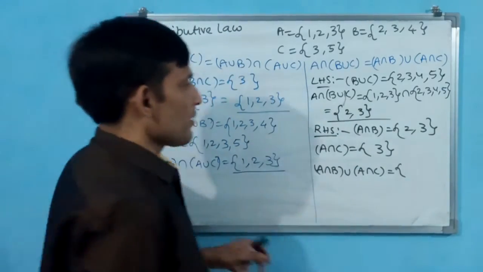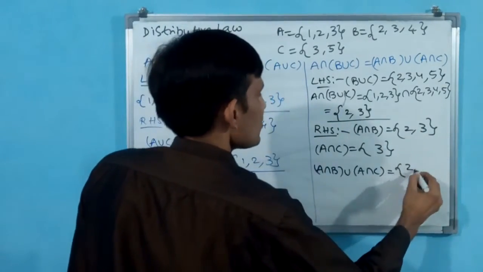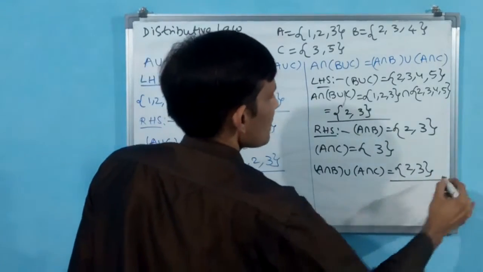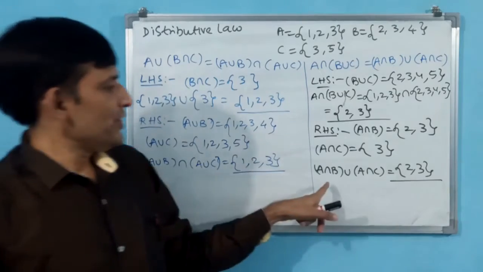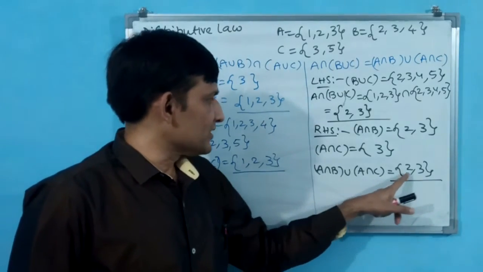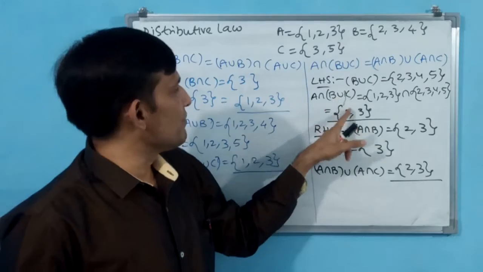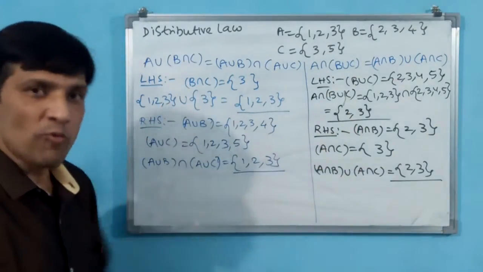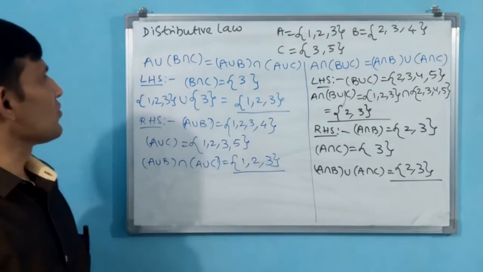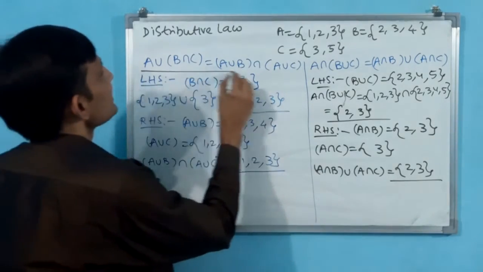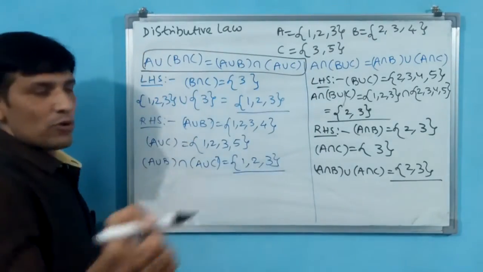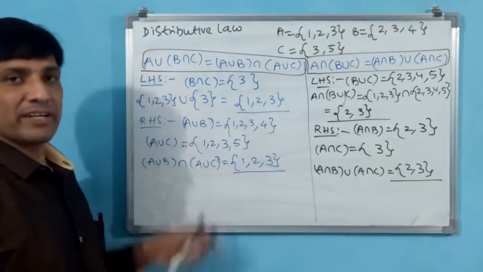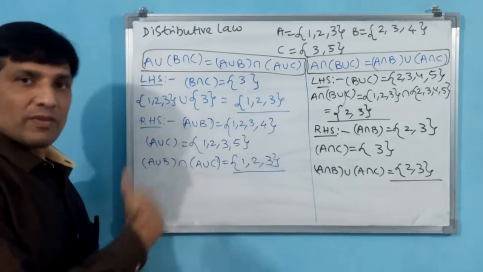That means you have to take completely: first 2, then 3, then 3 again; 3 you have already taken. That means you put one underline. See, A intersection B union A intersection C, the elements are matching with A intersection B union C. That means this is also validated, proved, verified. Like that we have to see. Please enter these results in your book. These are very important for us to make our formula.